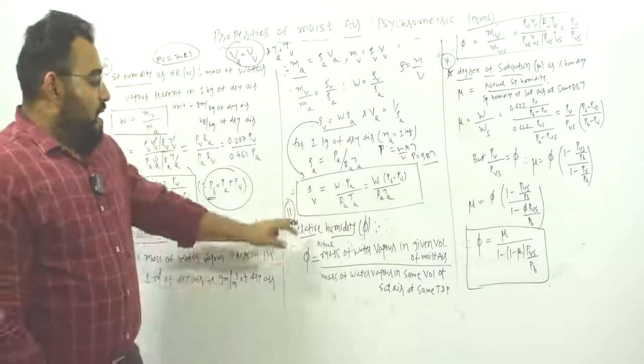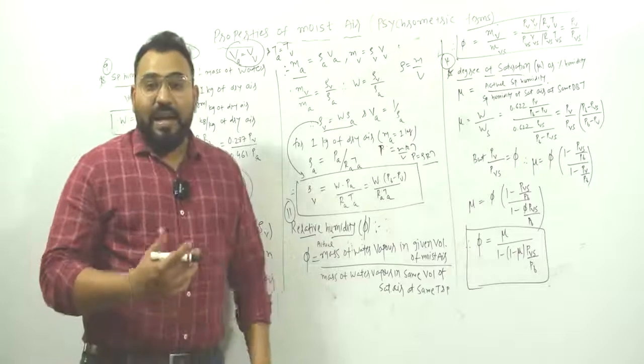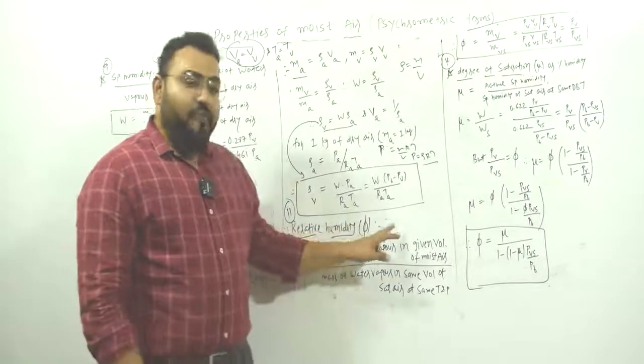Okay. Now next term is relative humidity. The symbol is phi.